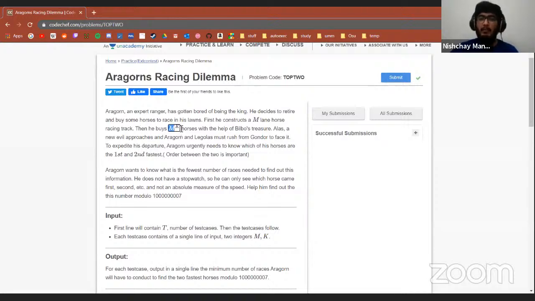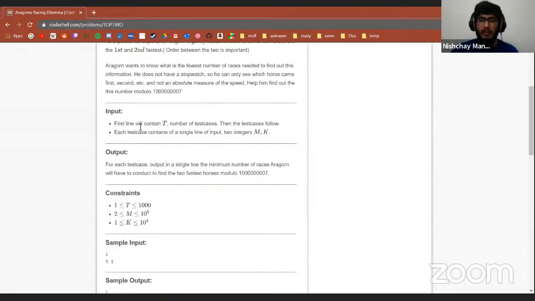In this, it's m to the power k, right? So the input is just the number of test cases, and then there will be two integers m and k. We have to find the number modulo 10 to the power 9 plus 7. Test cases are around 1,000. M is around 10 to the power 9. K is around 10 to the power 4, right?